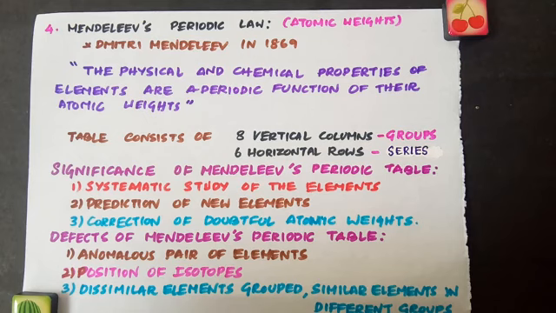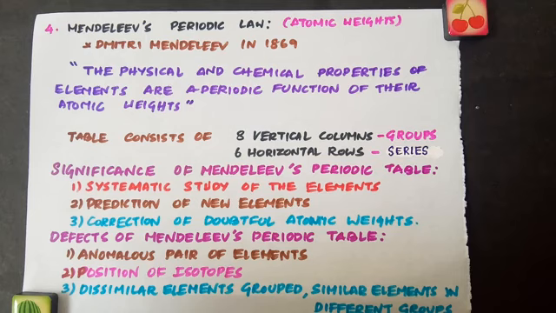For example, beryllium was assigned an atomic weight 13.5 on the basis of its equivalent weight and valency, because the valency was wrongly calculated as 3. If beryllium has an atomic weight of 13.5, it should be placed between carbon and nitrogen. Because carbon's atomic weight is 12, nitrogen is 14. So beryllium with 13.5 should be coming between carbon and nitrogen. But no vacant place was available between carbon and nitrogen. And moreover, the properties of beryllium were not similar to carbon or nitrogen.